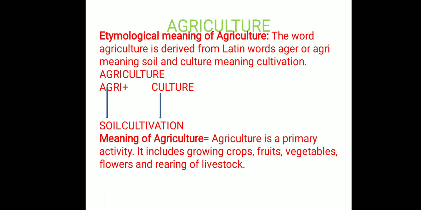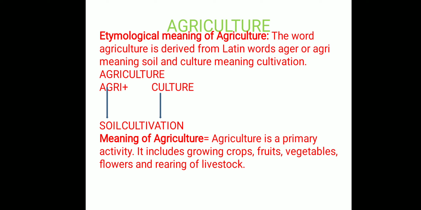When we go through the meaning of agriculture, the etymological meaning, when we split up the word agriculture, it comes from the Latin word. Here, ager or agri means soil and culture means cultivation. So agriculture means agri plus culture, or cultivation of soil. So agriculture is a primary activity.